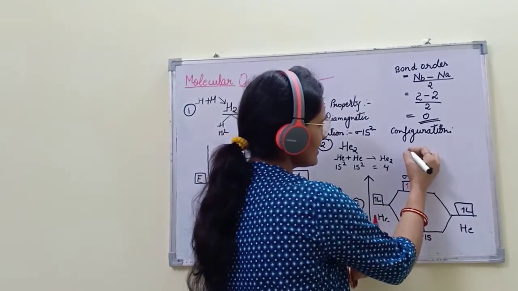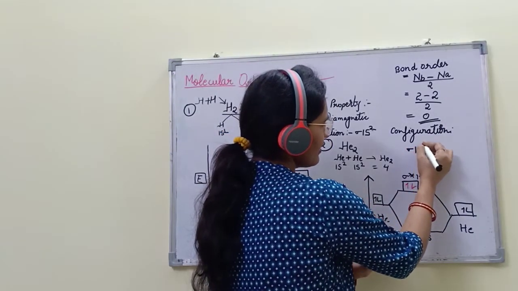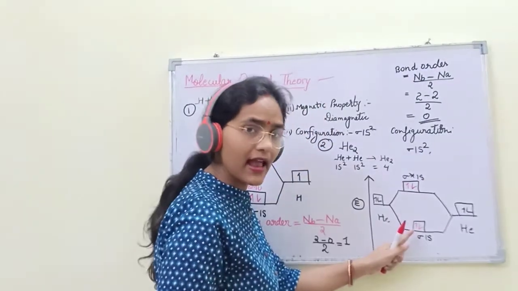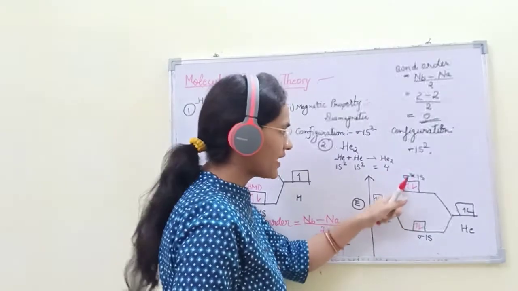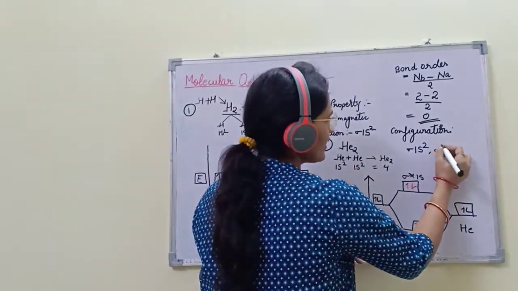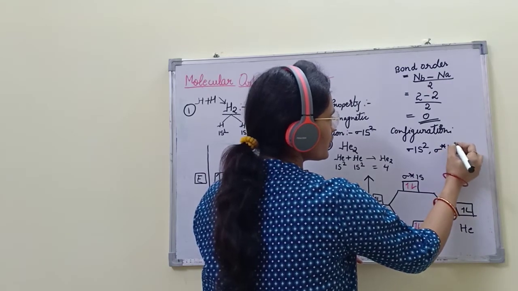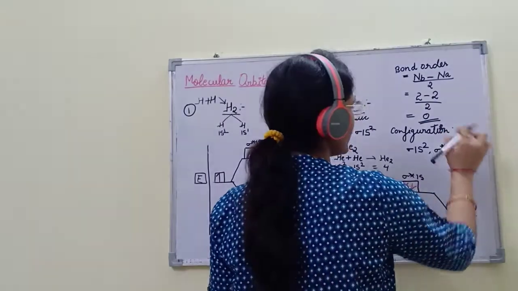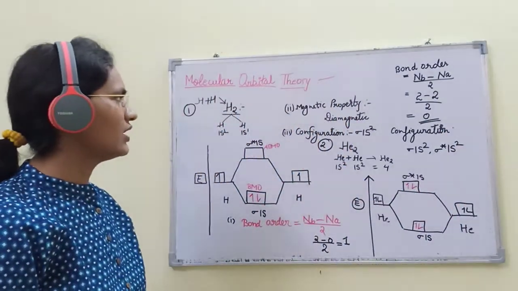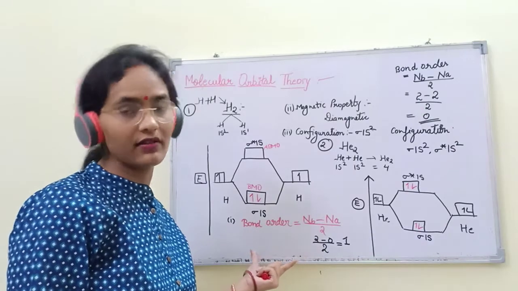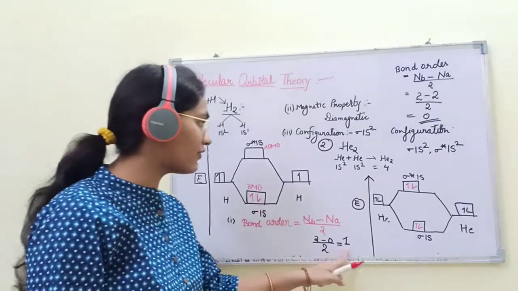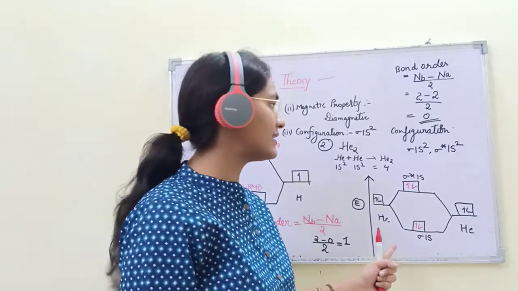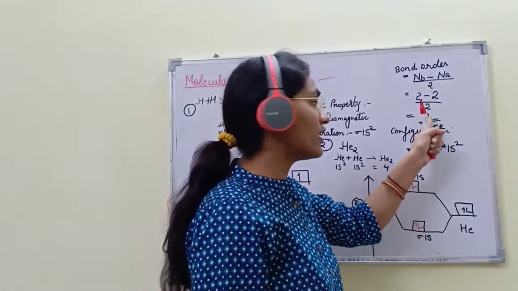See the configuration. Sigma 1s2, they are having 2 electrons. Sigma anti-bonding 1s2. This is the configuration. So this is the H2 molecule, which exists because the bond order becomes 1. This is the helium molecule. This is the inert gas. That's why its bond order is 0.